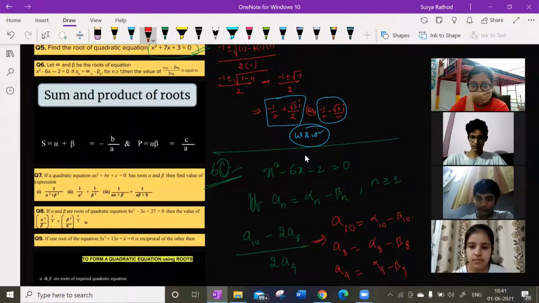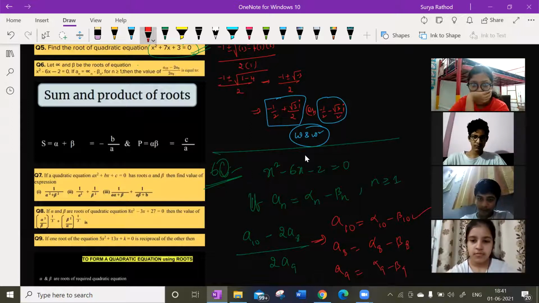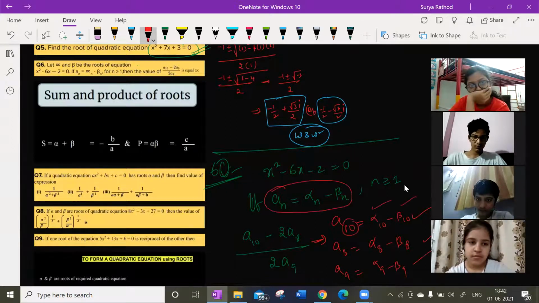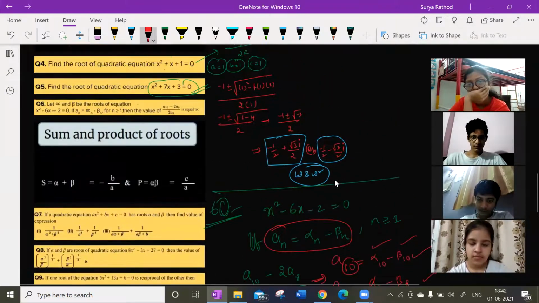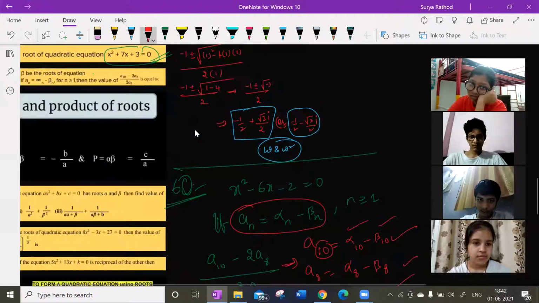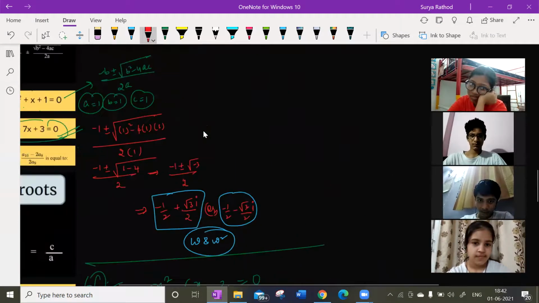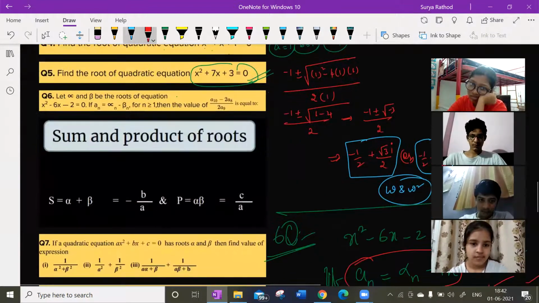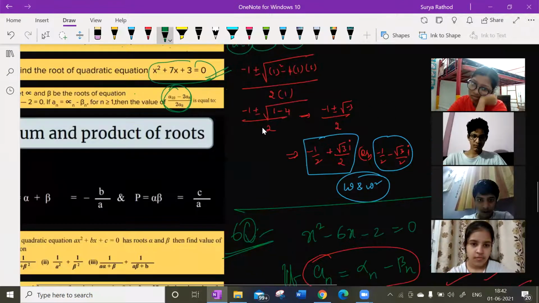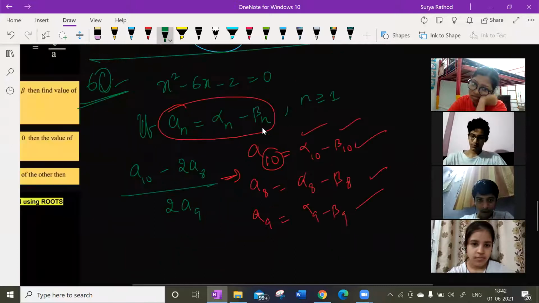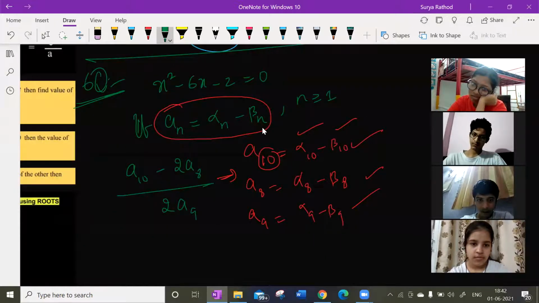Why are we writing this? See, in a_n, in place of n, I am substituting the n value. In place of n, we have 10. So I'm writing like this. So I got these three now. What is he asking us to find? He's asking us to find the value of this one. Let us see.